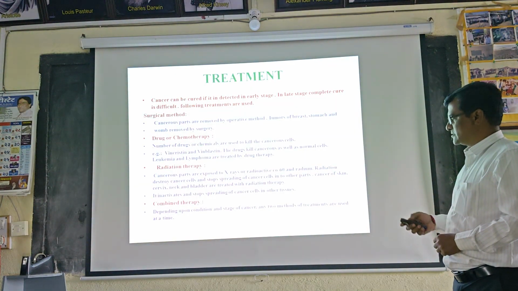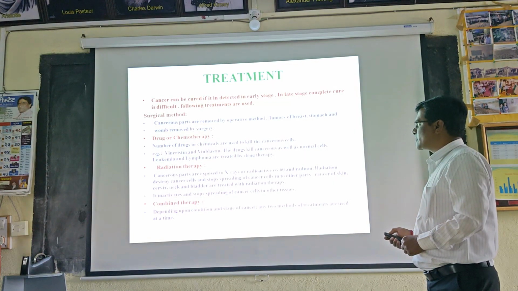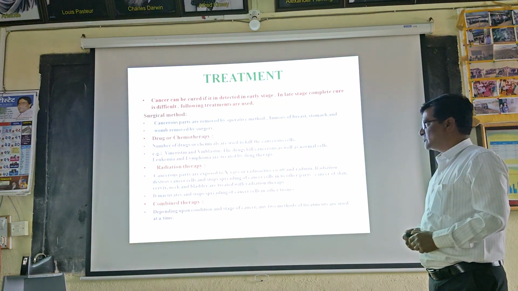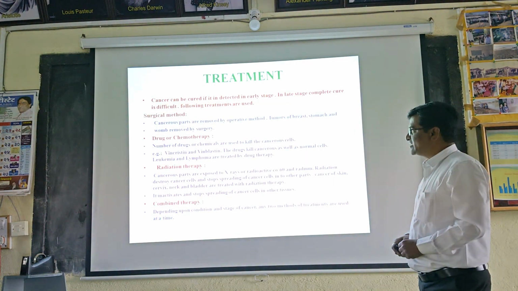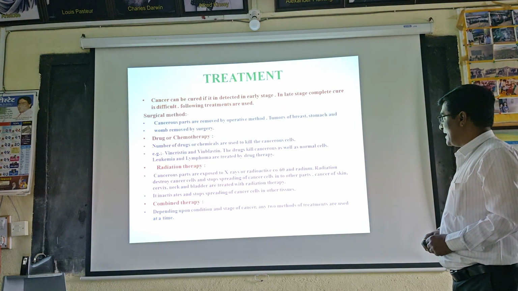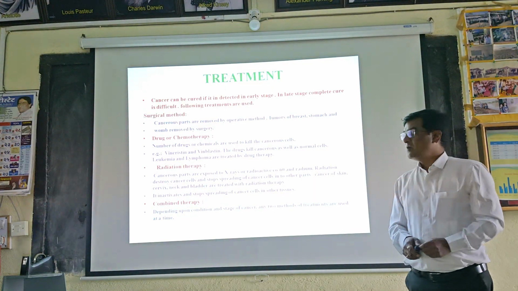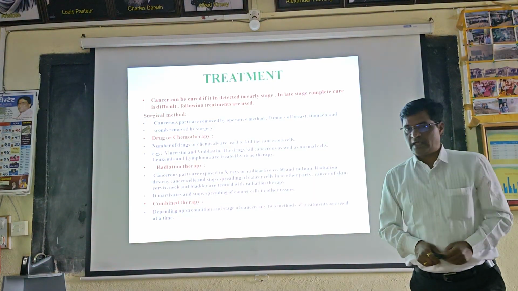Then another method is drug therapy or chemotherapy. A number of drugs or chemicals are used to kill the cancerous cells, for example vincristine and vinblastine. The drugs kill cancerous as well as normal cells. Leukemia and lymphoma are treated by drug therapy.